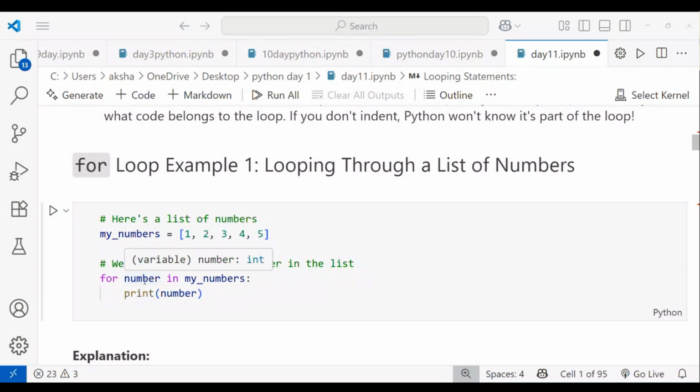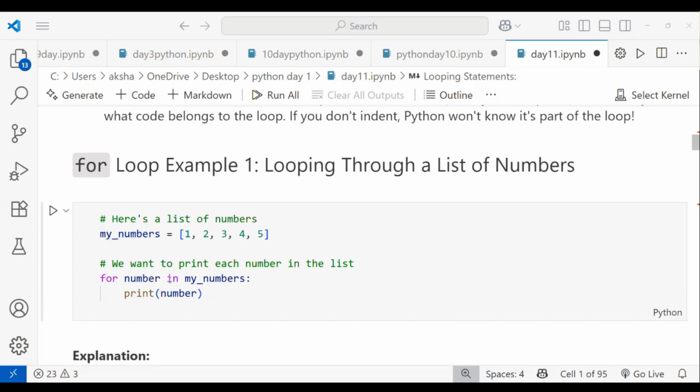Then I have to mention one variable. That is your wish, like you can take element, number, or j. This variable will iterate. First it goes for one, then it goes for two, then three, four, five, like iterating. Like your indexing will work, this variable will work like that. Next, I'm taking in. With in, I'm checking this variable, my numbers.